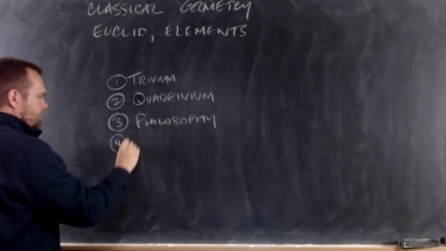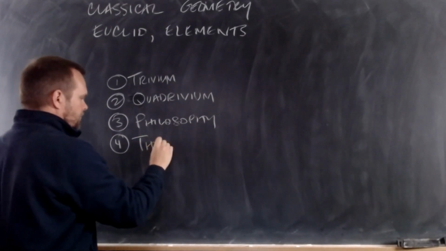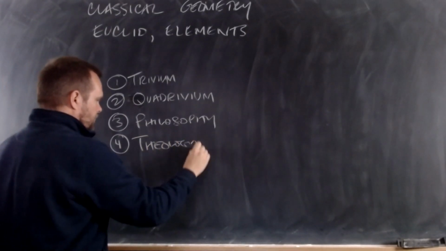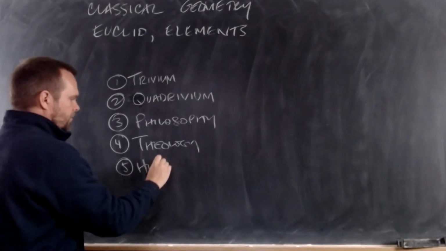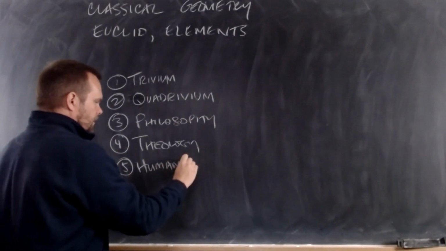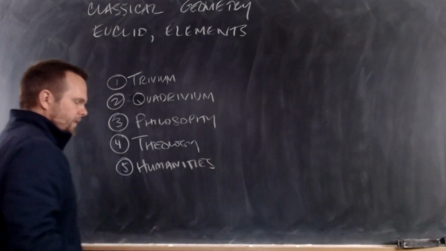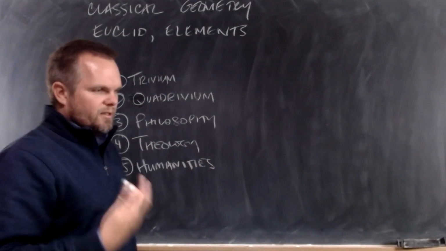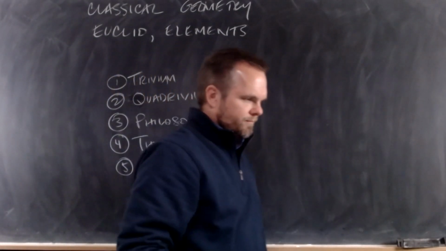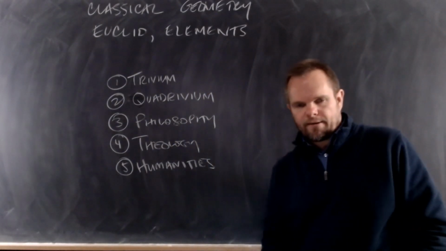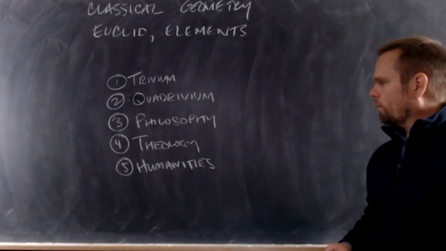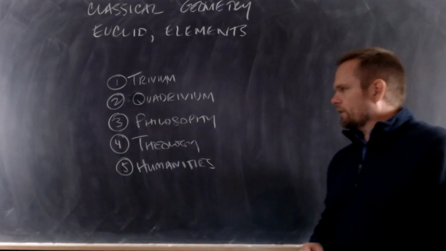The fourth subject is theology. And the fifth subject is just a collection of a bunch of other subjects, and we call it humanities because they're studies that civilize us. They make us human. So there are 5 subject areas in the classical Catholic curriculum: trivium, quadrivium, philosophy, theology, and the humanities.